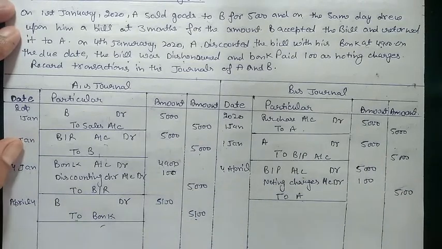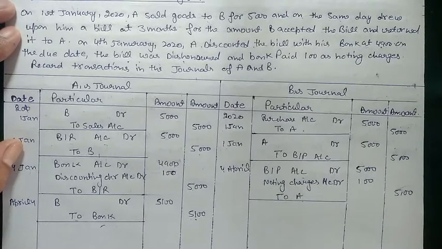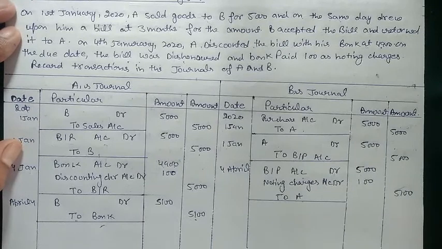Hope you have seen your last videos on bills of exchange also, and today video we have started a new topic, that is dishonor of a bill. So you need to watch videos clearly and try to understand the things. In case of dishonor, how to post entry. The basic logic is that you need to reverse the entry of the receiving of the bill, but in some cases you have to put an additional entry in that is about discounting charges or noting charges.